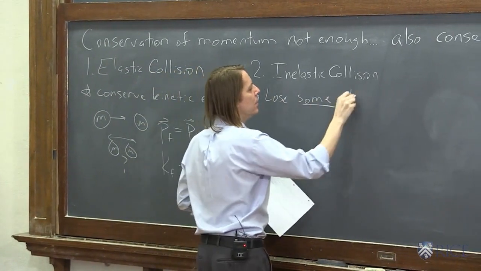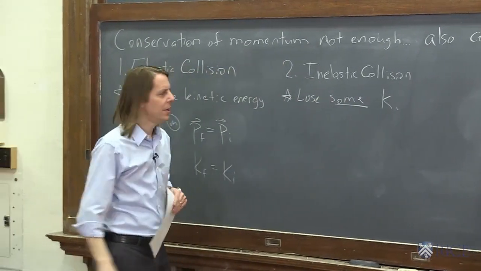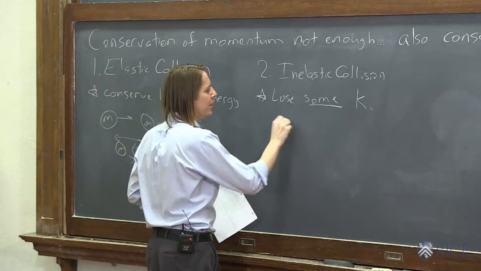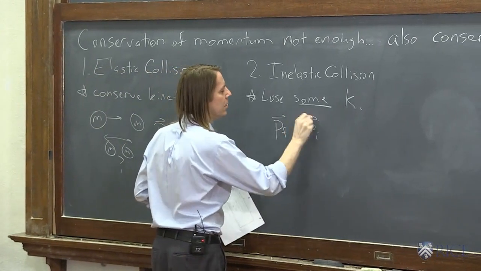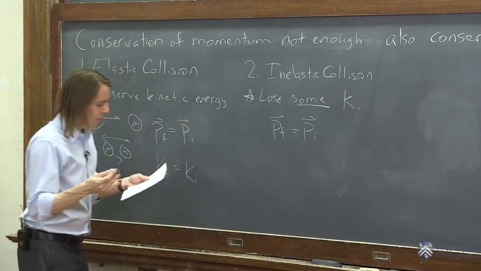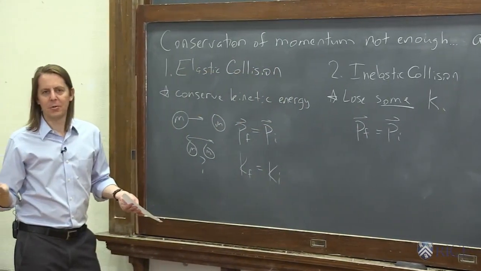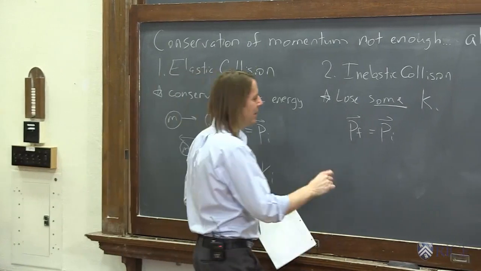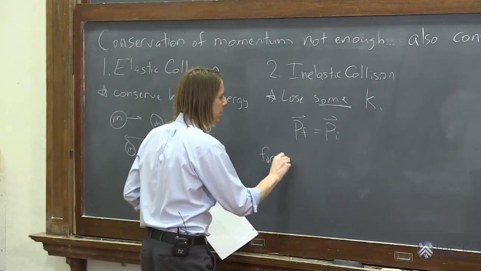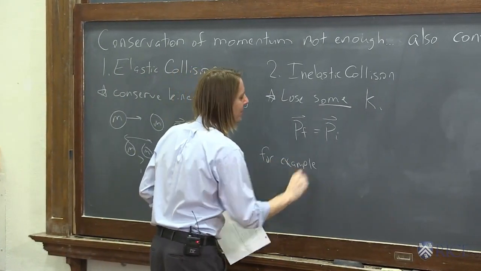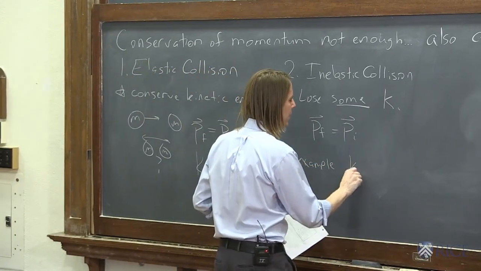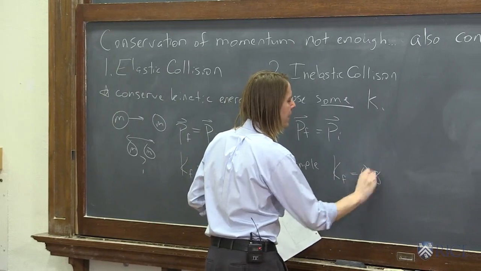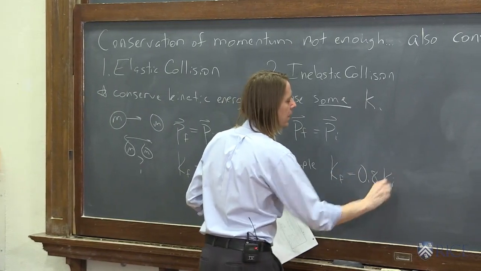Some kinetic energy is lost. And of course, you still conserve momentum. So P final equals P initial. But then in a problem, you'll be given how much kinetic energy you lose. For example, I might say in this collision you lost 20% of your kinetic energy. So say K final equals 0.8 K initial.